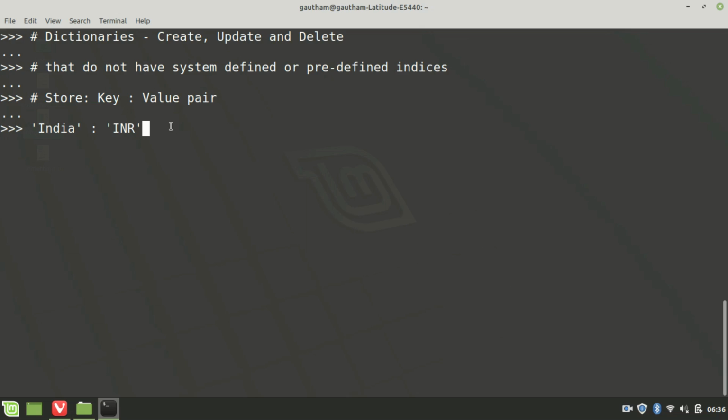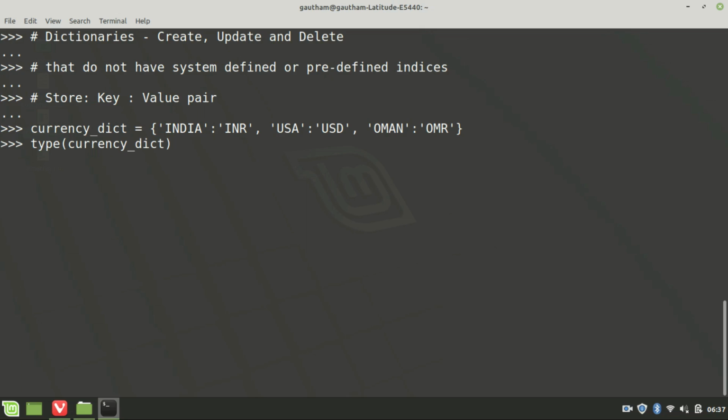All right. So how do we create dictionaries in the first place? Let us say currency_dict is equal to, we use curly brackets and we write our data as key-value pairs, wherein our key is a string in this situation, and similarly. All right, so this is our dictionary. Let us check the type of this variable. Type of currency_dict is dict.